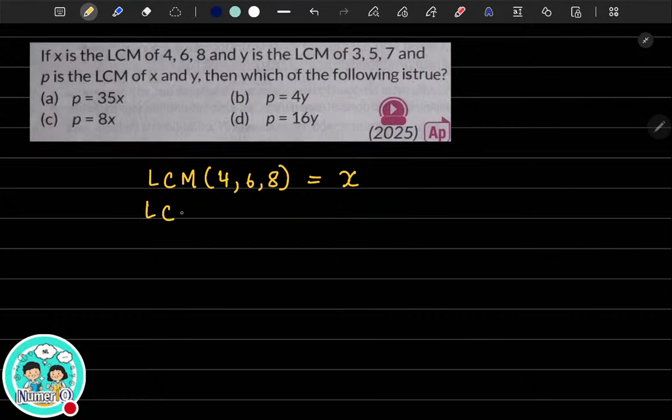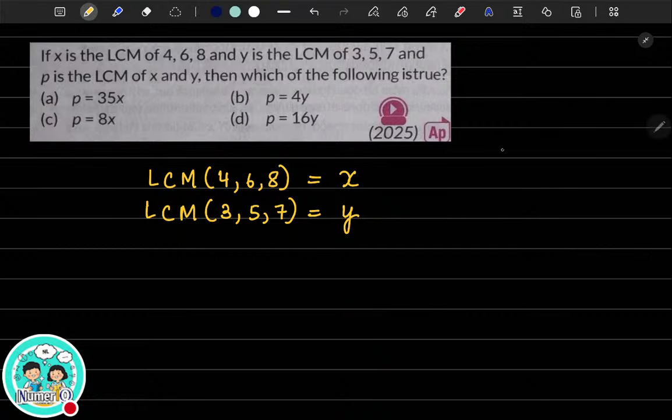And then the LCM of 3, 5, 7. Remember, all the 3 are prime numbers. And whenever you have to take the LCM of prime numbers, it's always a product. Find the LCM of 3, 5, 7 and that will be your y. Can you find out what is x and y?